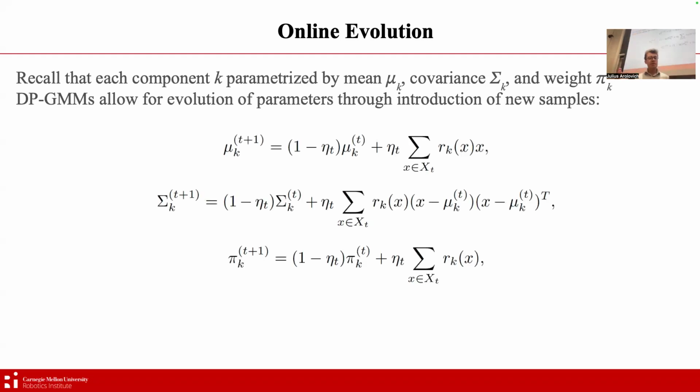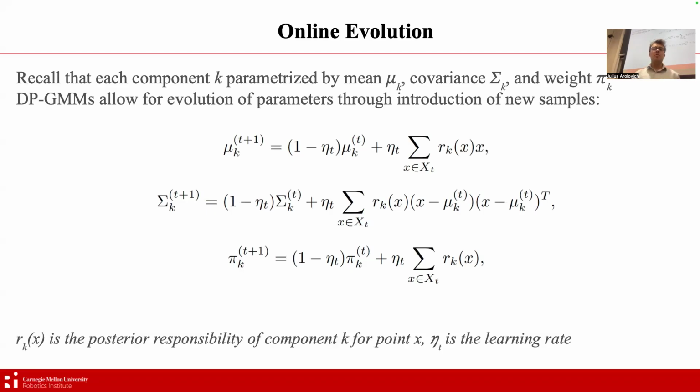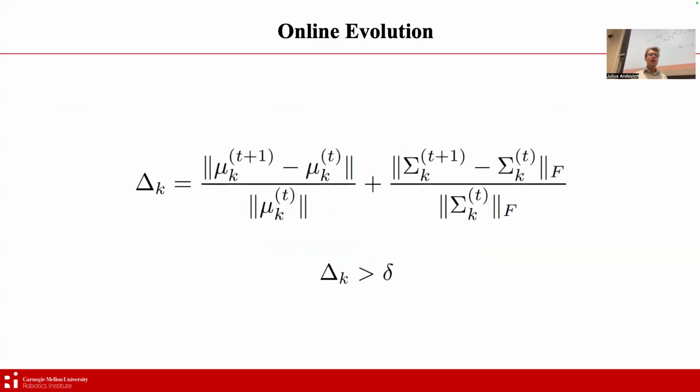I'm throwing up formulas here, not with the hope that it's fully understood, but rather to just see the flow: all we're doing is taking the parameters from the previous time step and updating them via a learning rate hyperparameter that is defined. We also use the function r_k(x), which defines the posterior responsibility of component k for point x. But the general idea here is that we are updating the parameters given new samples from the underlying distribution.